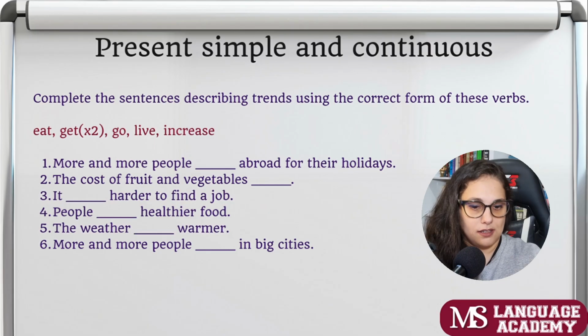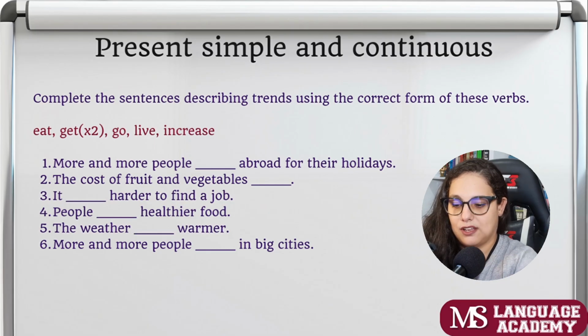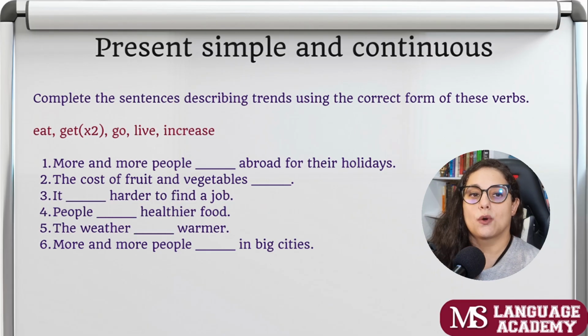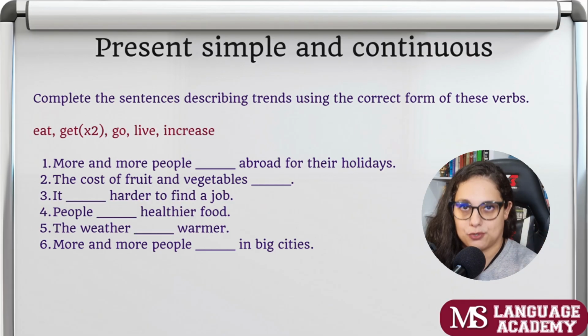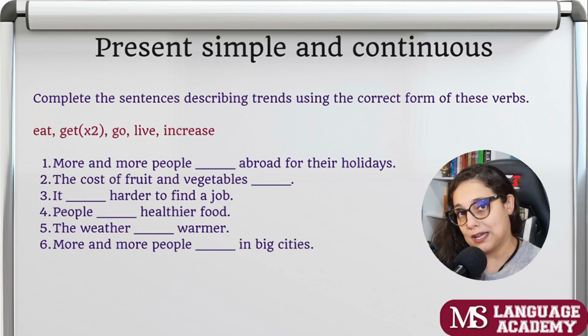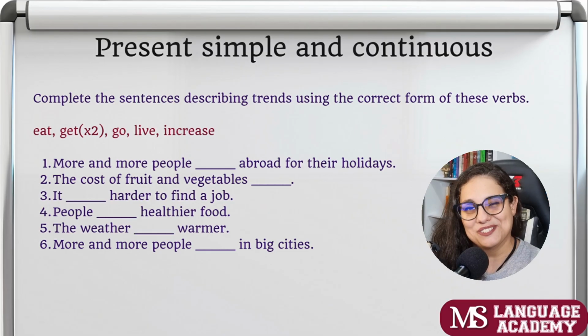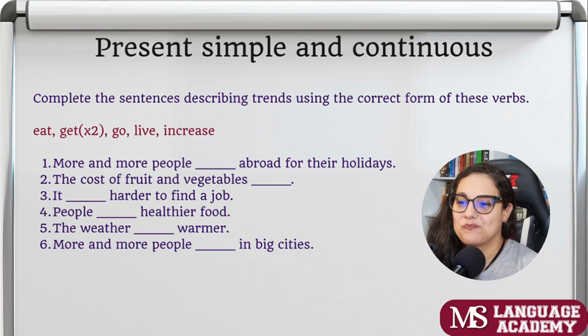People are getting more dependent on AI. It's a trend, right? In Portuguese, we say tendência. Okay? So complete the, and how do you think we describe trends? Do we use the present simple? Or do we use the present continuous?